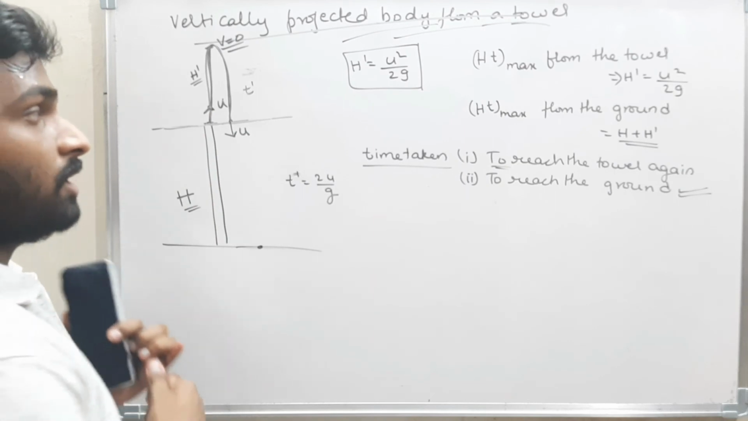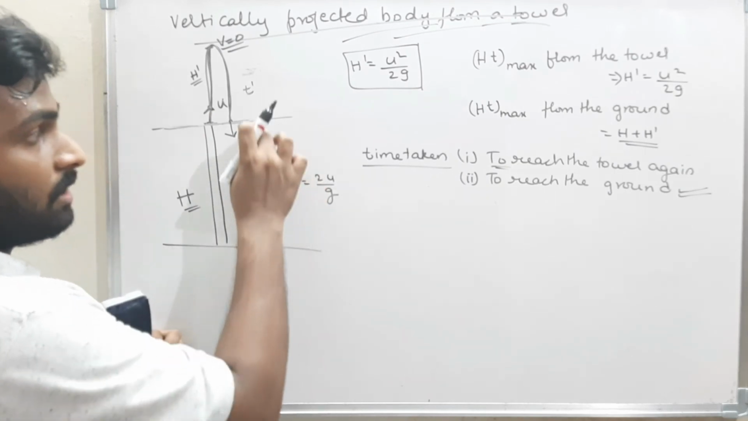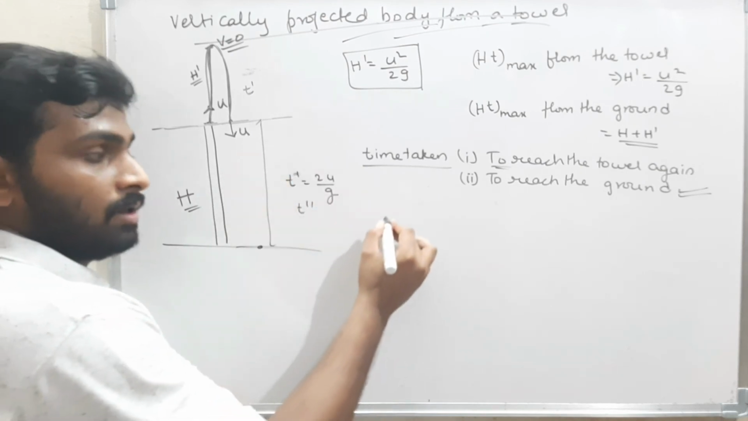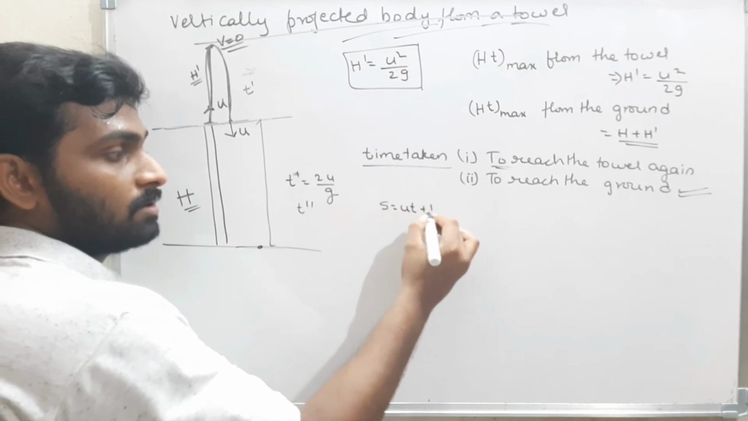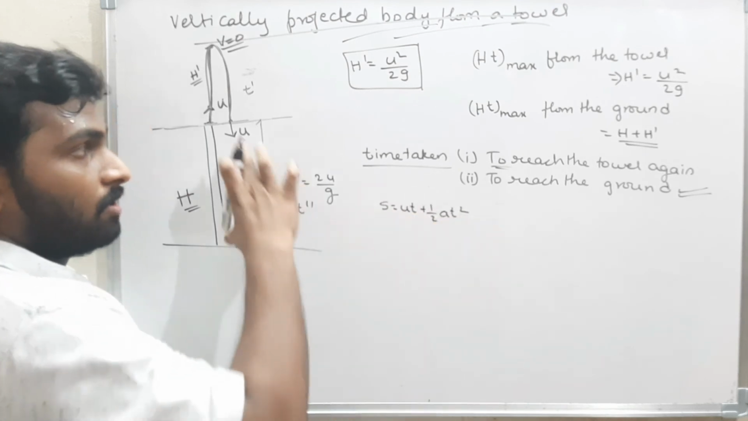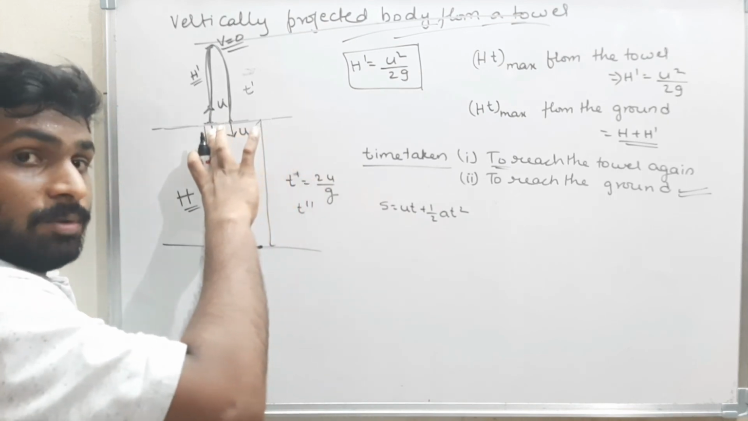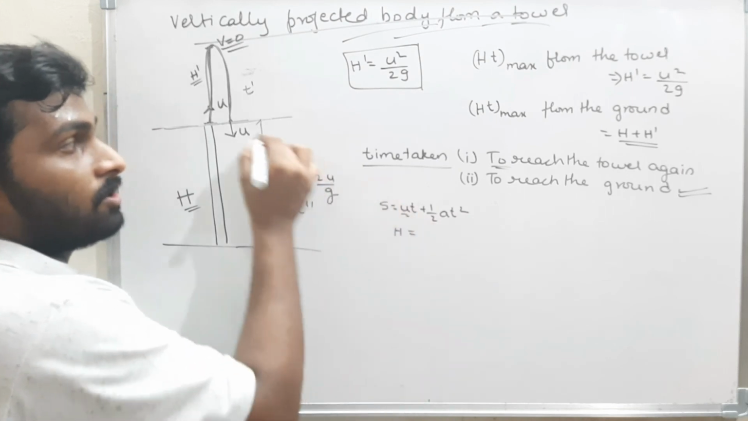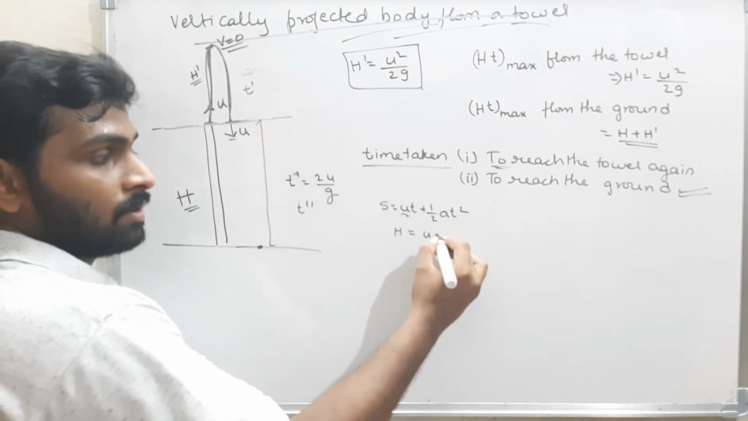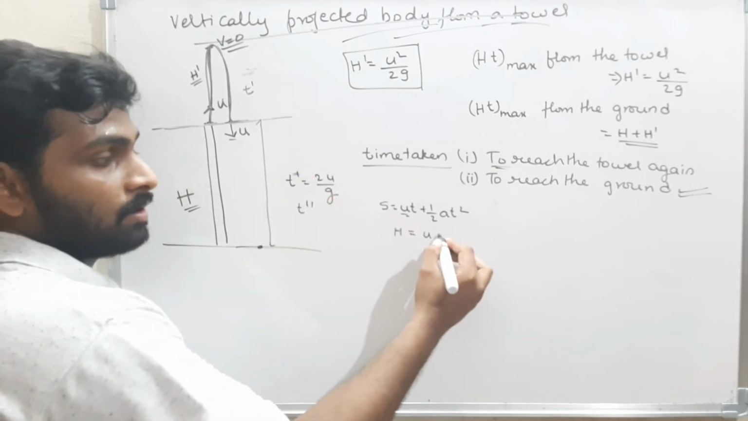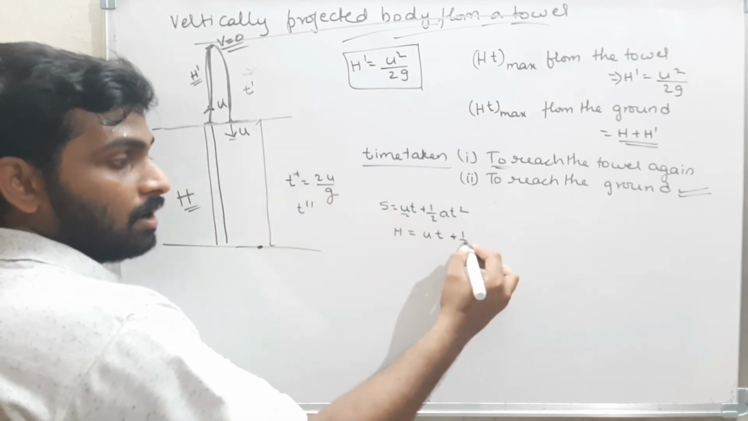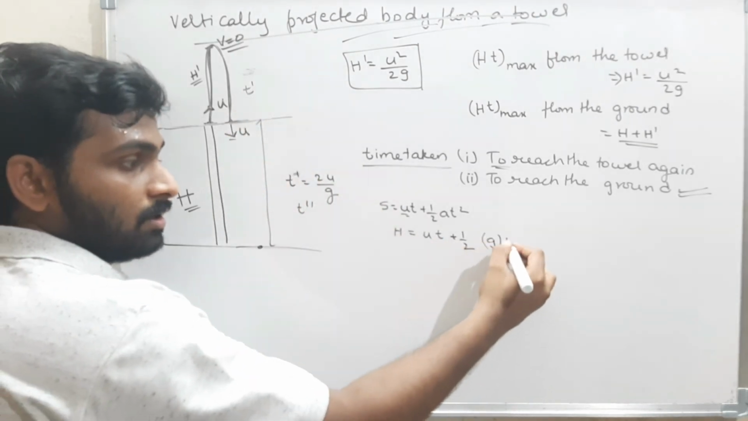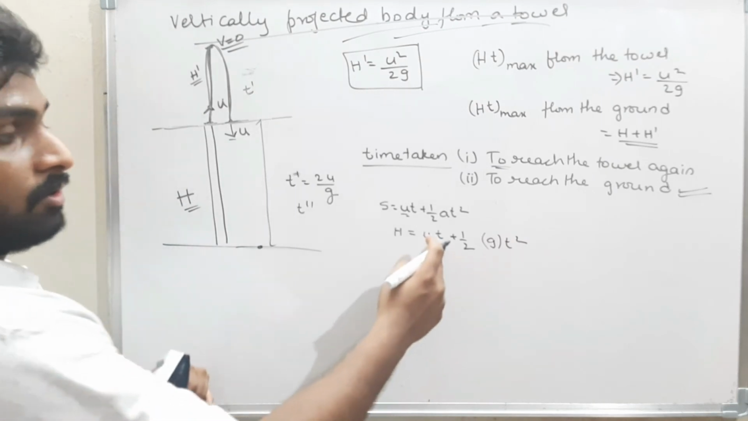That means, what is the time taken to reach from this level to the ground? That is t double dash. Now how can you find that t double dash? S is equal to ut plus half a t square. Now what is s? What is the displacement traveled by the body? That is h. So h is equal to, the initial velocity is u, into t plus half into, what is the acceleration when the body is coming down? That is g, t square. Now from here you can find this t double dash.